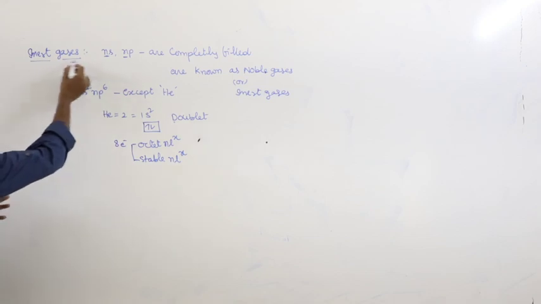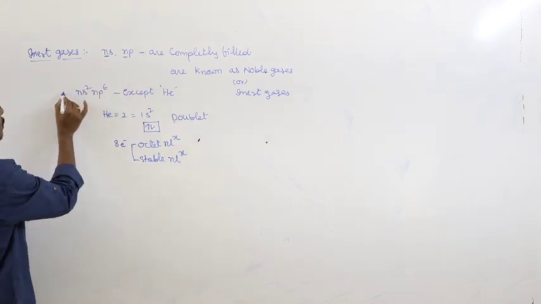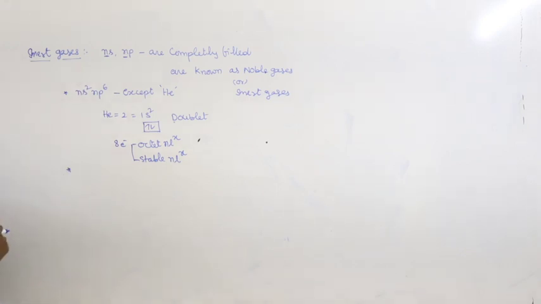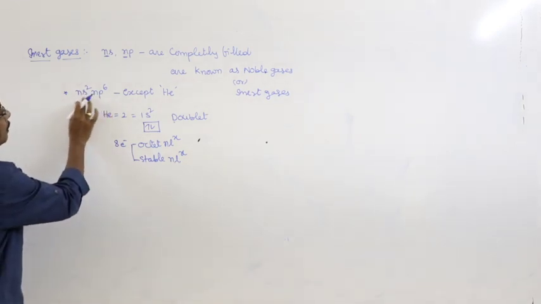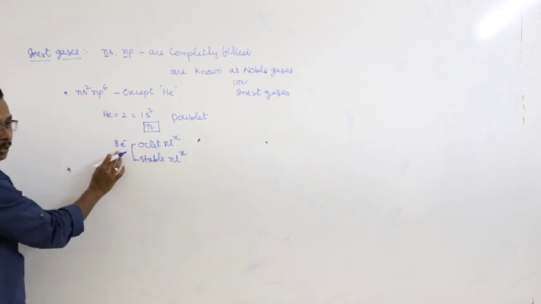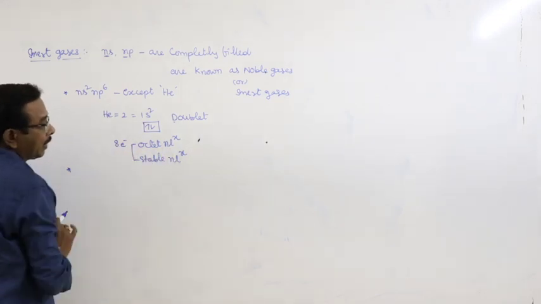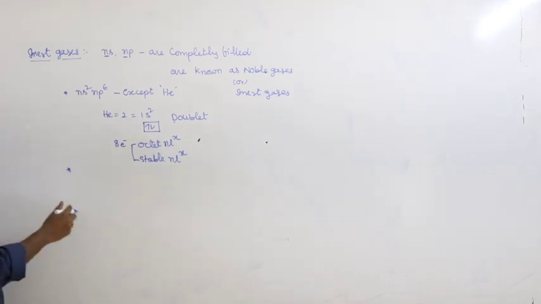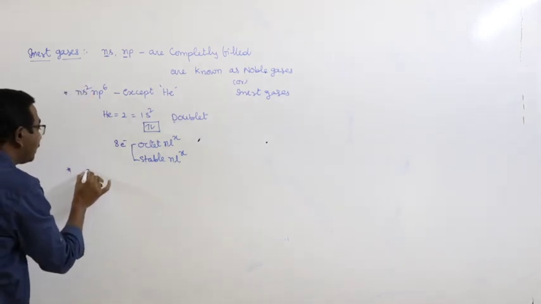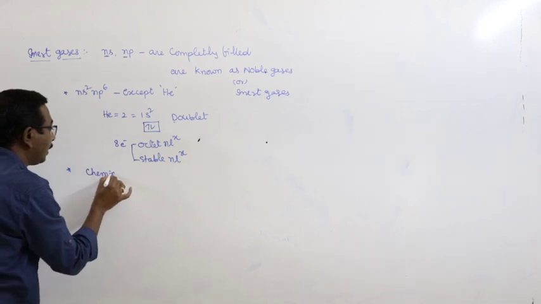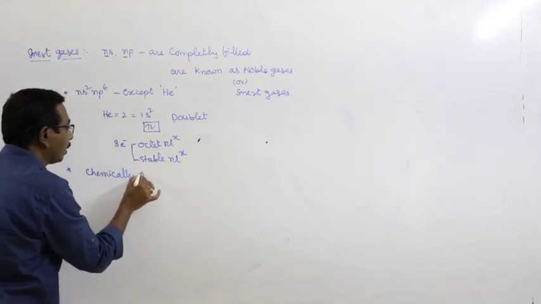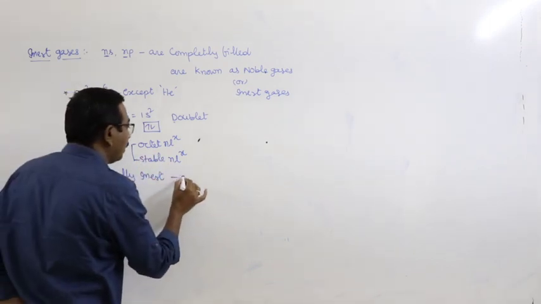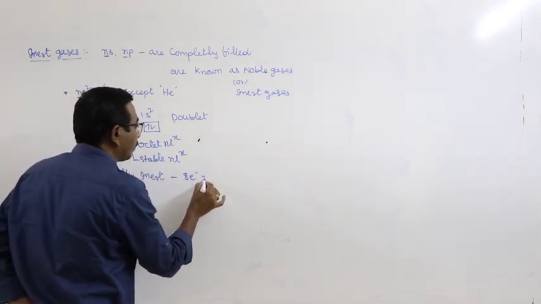And here the inert gases' general electronic configuration is this one, but the other important feature is that the total number of electrons present in the valence shell is equal to 8, that is known as octet configuration, that is also known as stable configuration. And here inert gases are chemically inert. Why? What is the reason for that? Octet configuration.